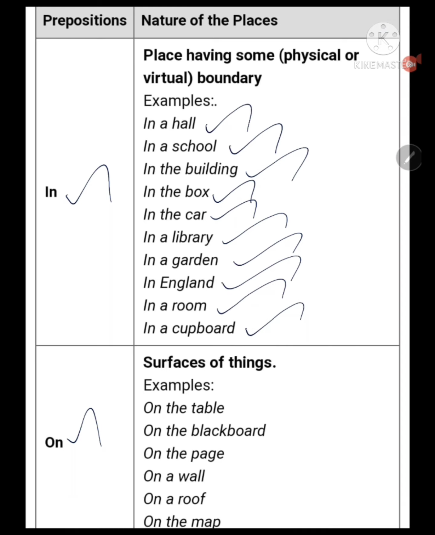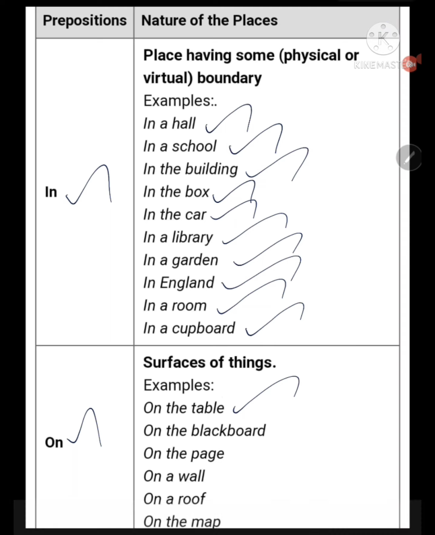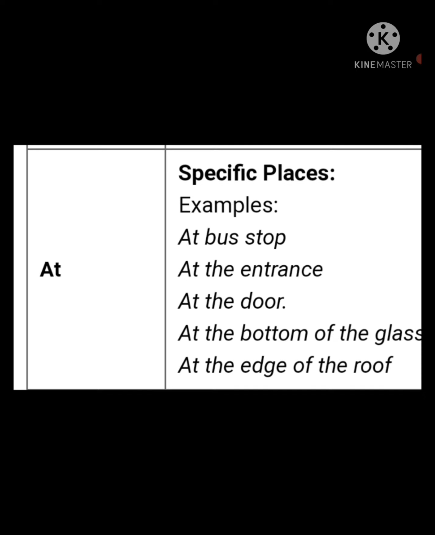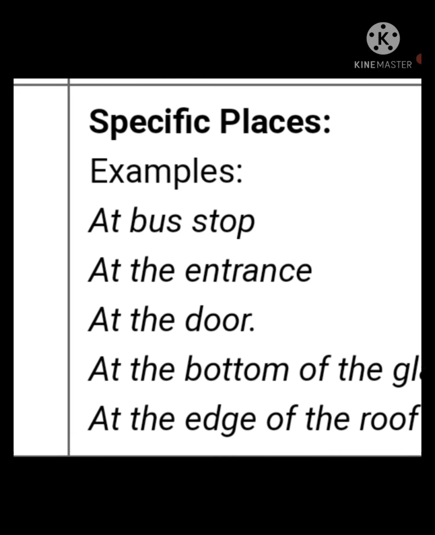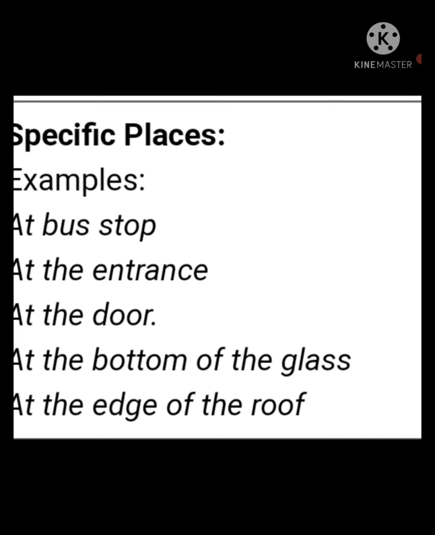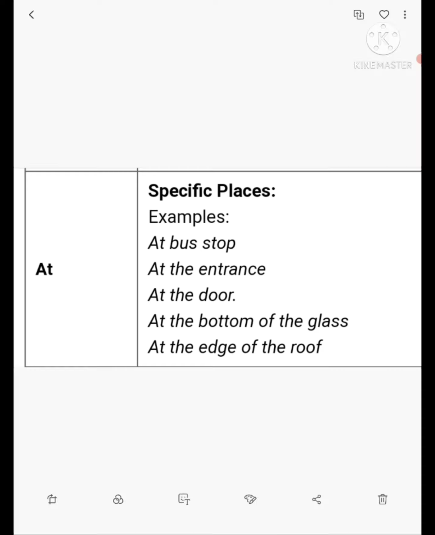Okay, next, on. Where do we use this on? Surface of things. On the table, on the blackboard, on the page, on a wall, on a roof, on a map. Finally, we use at for the specific places: at bus stop, at the entrance, at the door, at the bottom of the glass, at the edge of the roof. Like that it goes on.